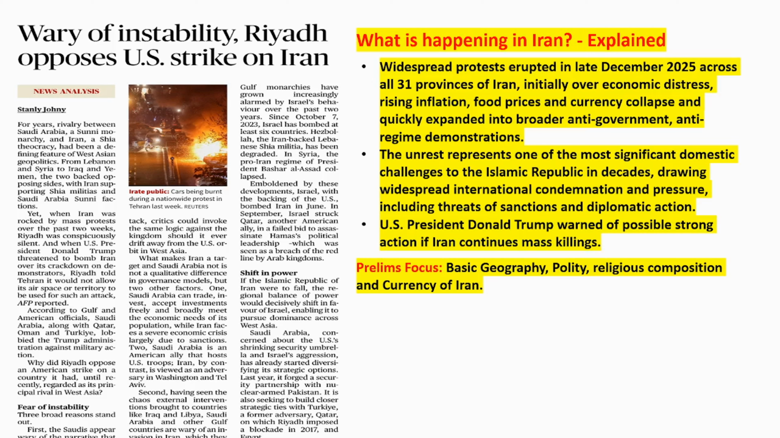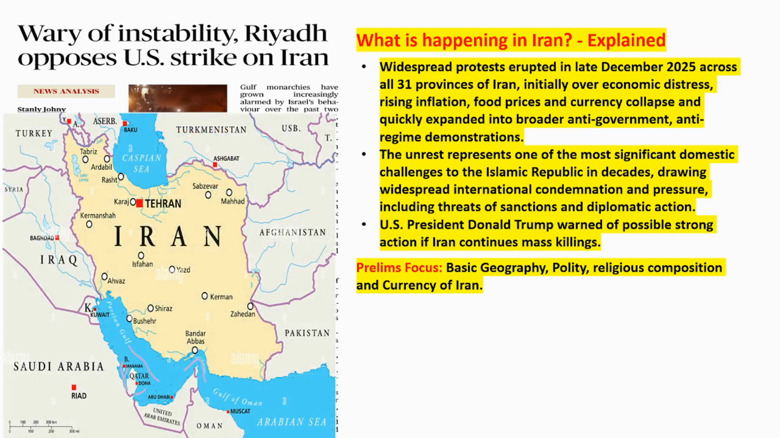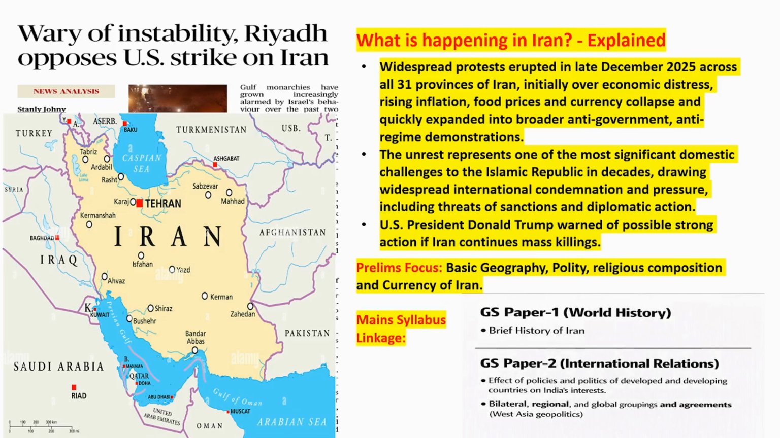So how should you read this from the perspective of prelims? As I told you, for any country which is in the news, you should know the basic geography of it. Okay, important features, surrounding seas and countries, etc. You should know the basic polity of Iran. It is a theocracy. You should know the basic religious composition, how it is a Shia dominated country. And you should know the basic currency of Iran. Why am I telling you all these aspects? These are in the news. Whatever is being discussed in the news, you should know it. And how you can link this to the news.